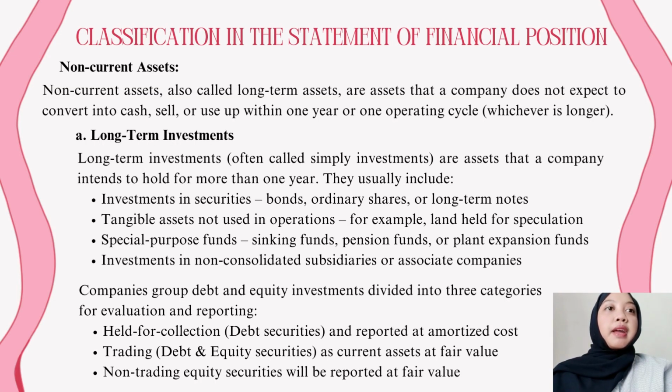Companies group debt and equity investments into three categories for evaluation and reporting. The first one is held for collection of debt securities, and it is reported at amortized cost. The second one is trading. It is debt and equity securities, and it is reported as current assets at fair value. And the last one is non-trading equity securities that will be reported at fair value.